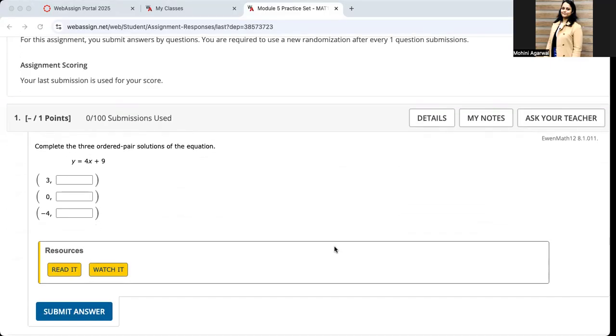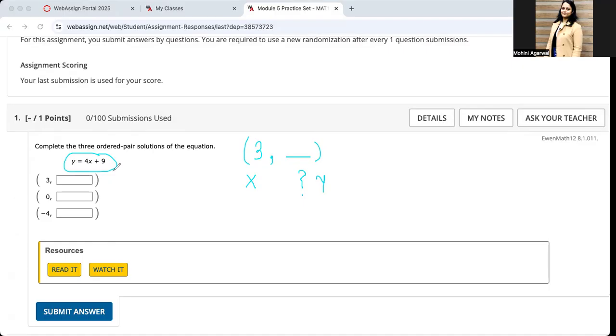So the first problem is complete the three ordered pair solutions of the equation. You are already provided with an equation y equals 4x plus 9. First of all, understand when we write a number 3 followed by a blank, it means that we know the x value. We are trying to find the value for y.